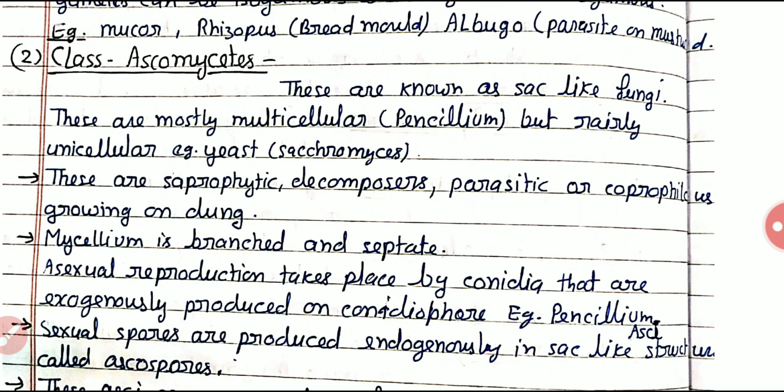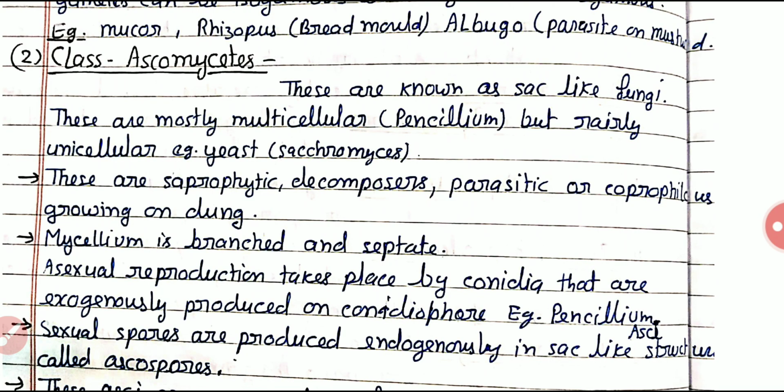Mostly they are decomposers, sometimes parasitic, and especially coprophilous, meaning they are present in the dung of cattle. In Ascomycetes and Basidiomycetes, both have septate and branched mycelium, and asexual reproduction takes place by exogenous outgrowths that are called conidia.